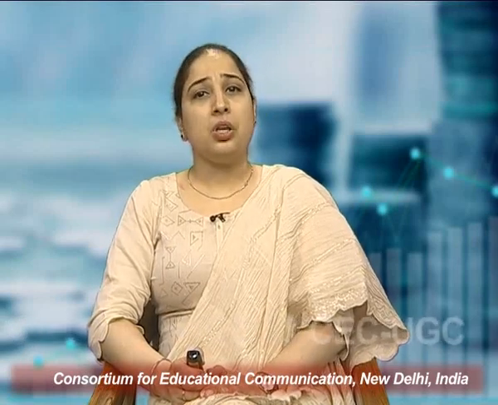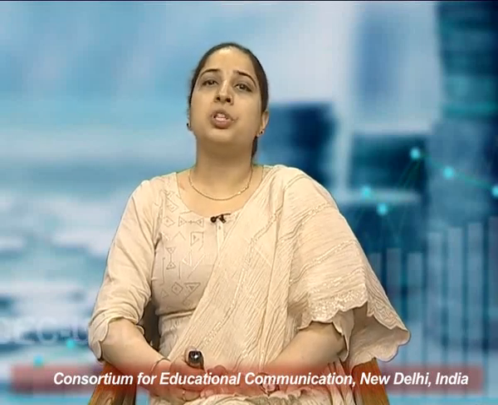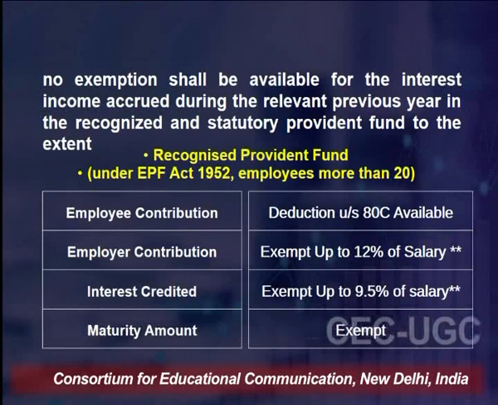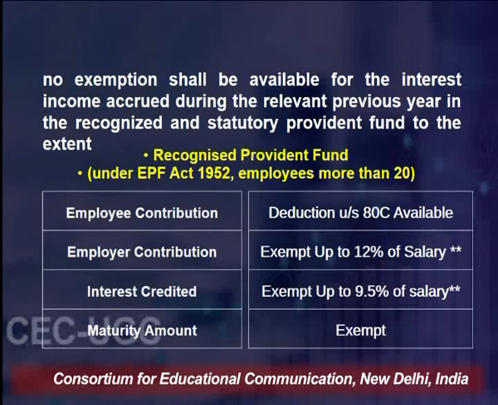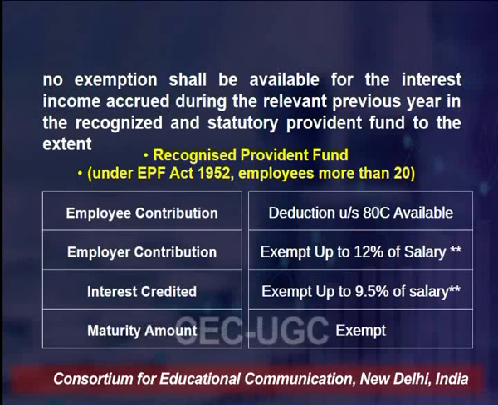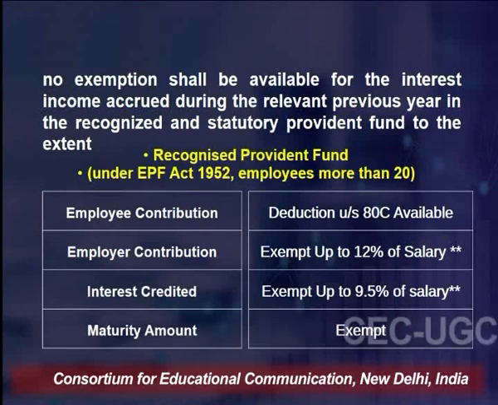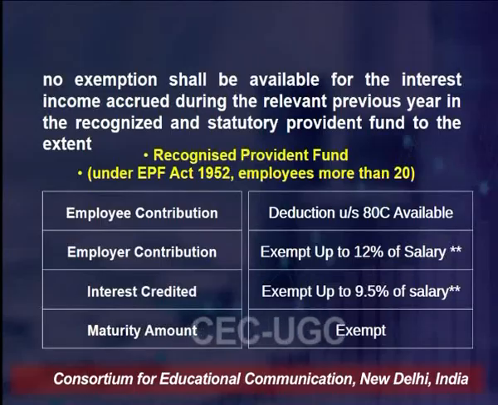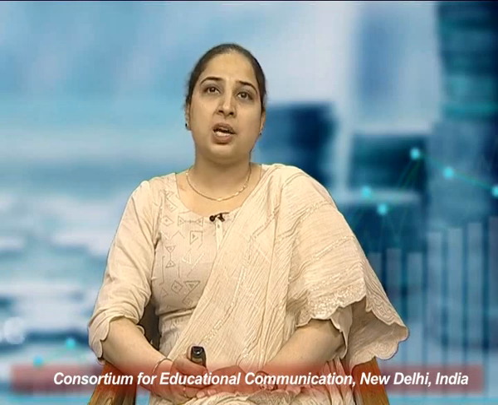Now, when we talk about the interest credited, again you will get the exemption for the interest credited on the contributions made by the employee and the employer under these RPF rules, but again that interest is exempted only up to 9.5% of your salary. Here the salary means basic salary, your DA that forms part of the salary, plus your commission on a percentage basis.